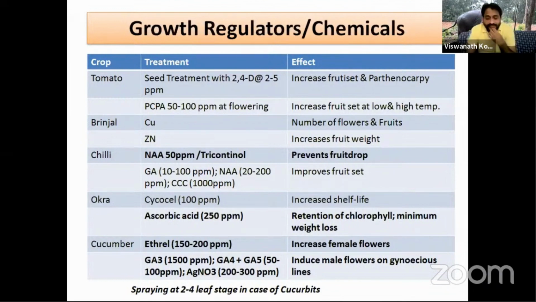So how do we induce male flowers on a gynoecious line for maintenance? We have to spray GA3 1500 ppm or GA4 plus GA7 50 to 100 ppm, and silver nitrate 200 to 300 ppm. When you spray these chemicals on a gynoecious line, it produces male flowers. So you cross the male and female flowers and you can again produce the gynoecious line. The maintenance of a gynoecious line by spraying this chemical is very, very important. Every time this question will come. And in case of cucurbits, we spray all the growth regulators at the 2 to 4 leaf stage. That also you remember.